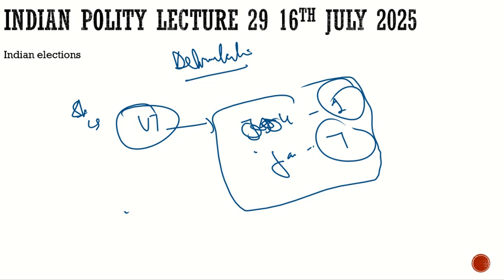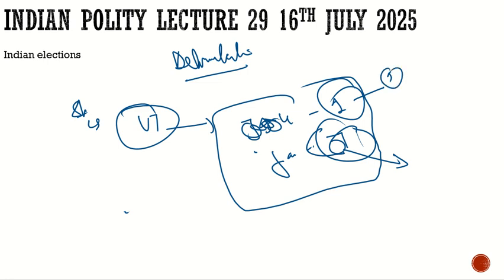Then the second question was why it was conducted. What is the criteria for delimitation? It was originally believed that the criteria would be population, but the Supreme Court was asked: if population was the criteria, how did Jammu's representation increase by 6, while Kashmir, which has a larger population than Jammu, increased only by 1?